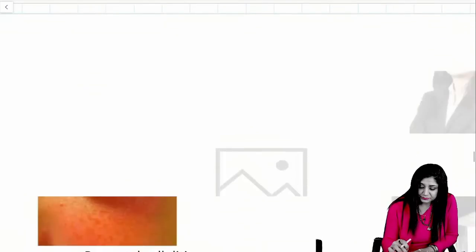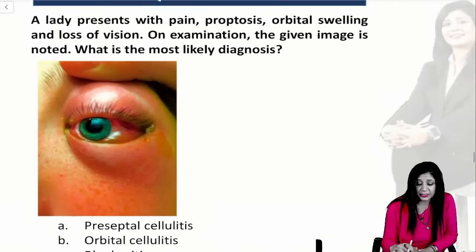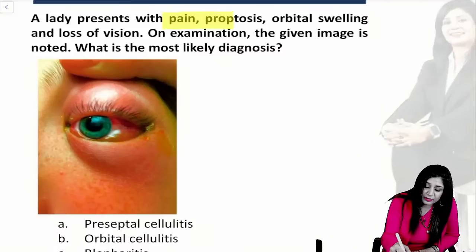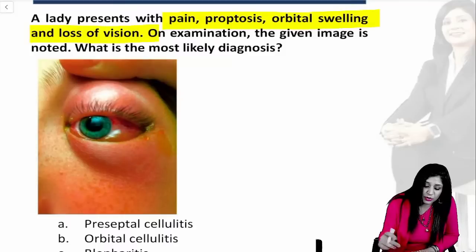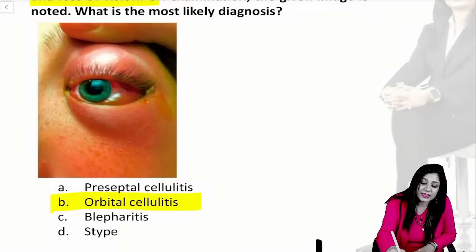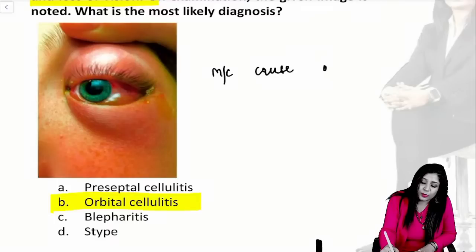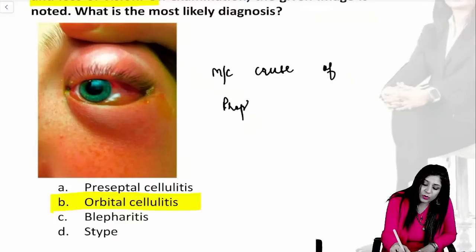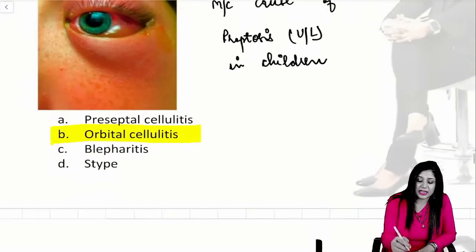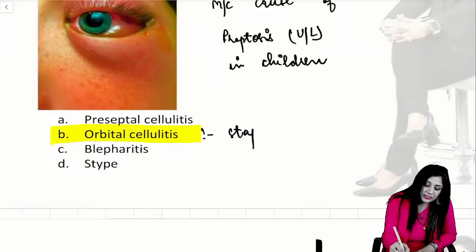Then coming to the next one, again a very typical picture that you get most of the time in your exam. If you are getting something like this along with pain, proptosis, and loss of vision, then this is nothing but orbital cellulitis. Orbital cellulitis is the most common cause of unilateral proptosis in children, and the most common organism here is Staph aureus.